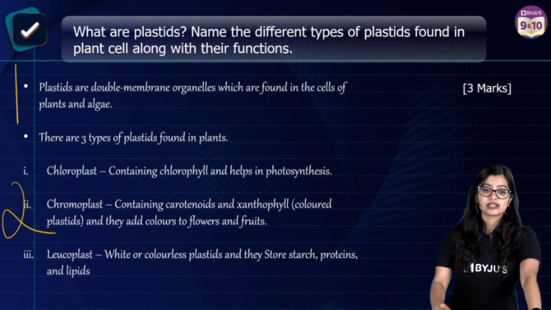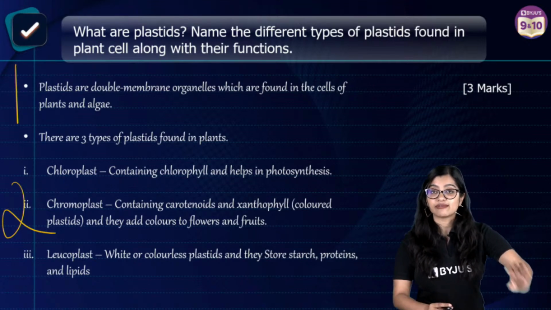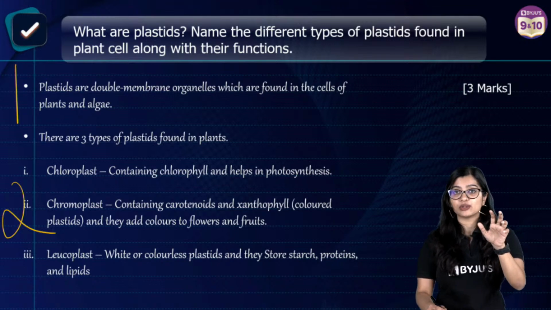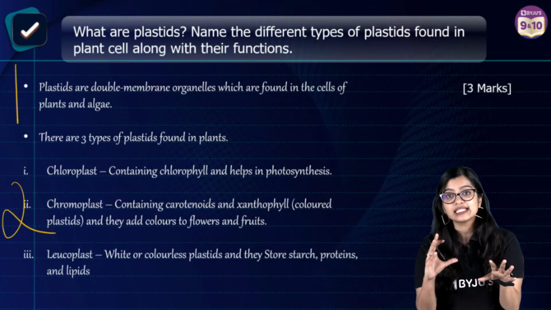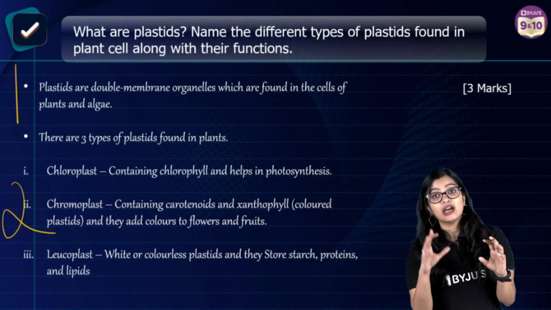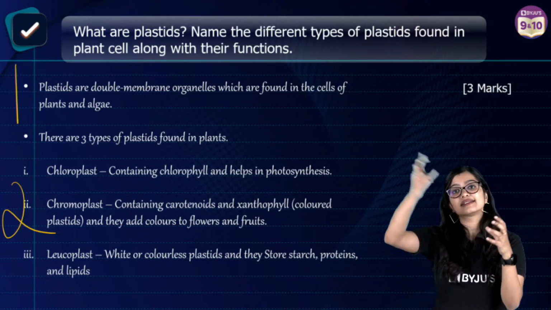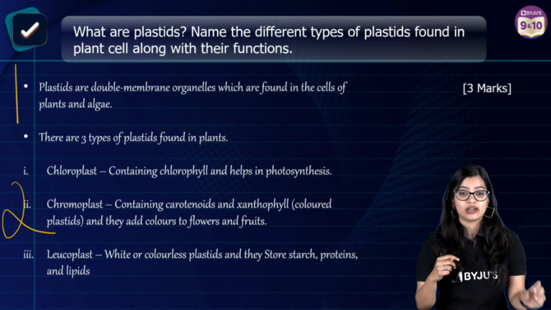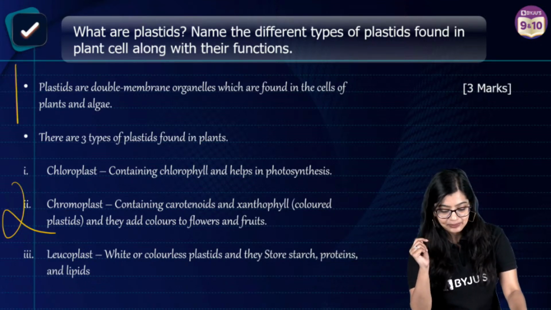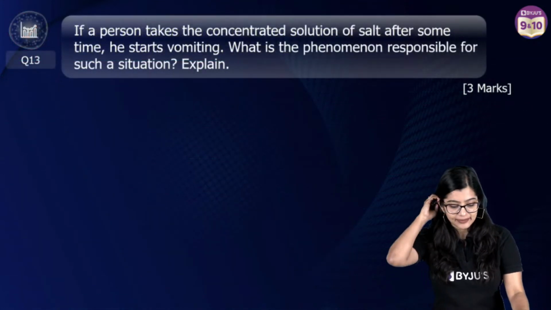What is exosmosis, Shivraj? Exosmosis is when there is movement of water molecules from a region of higher concentration to lower concentration across a semi-permeable membrane. But here the water will go from inside the cell to outside. It is exiting the cell through osmosis, which is why we call it exosmosis. Okay? Shivraj, I hope you are clear.